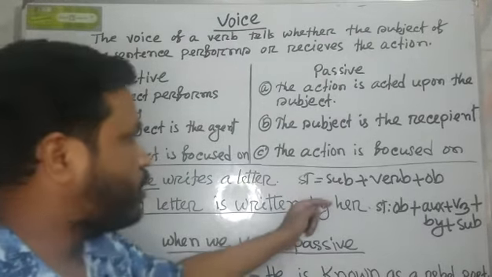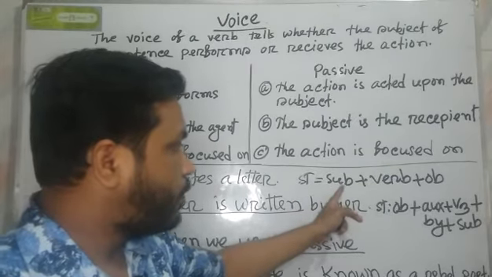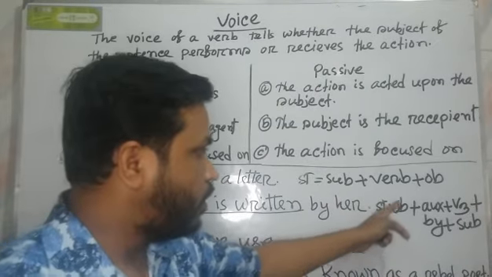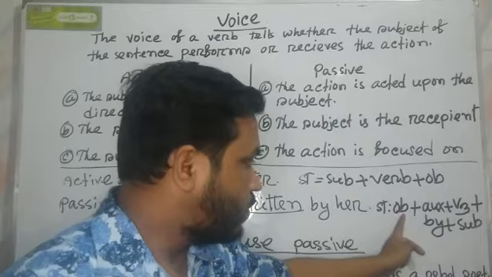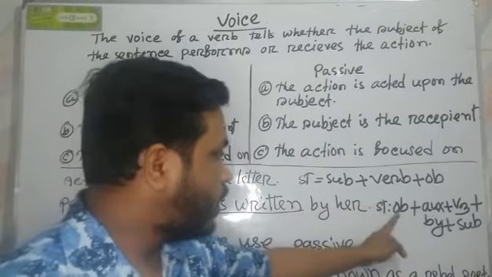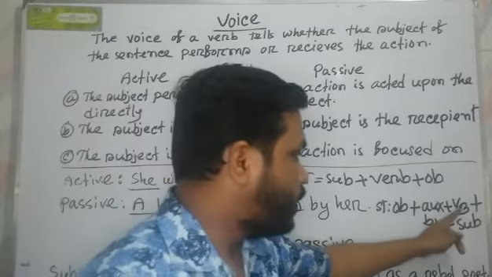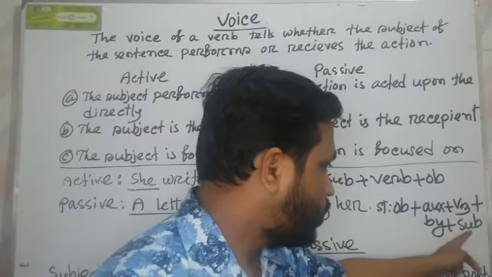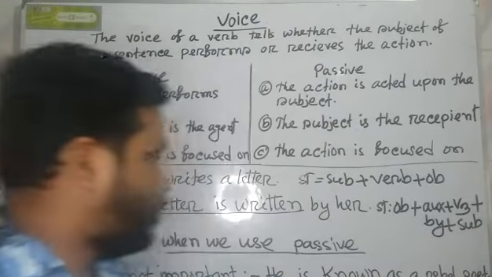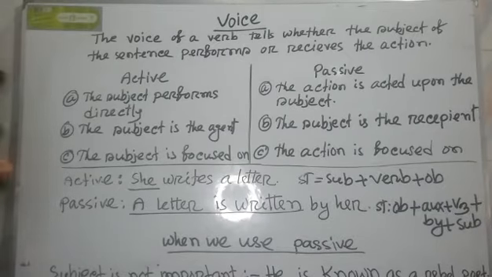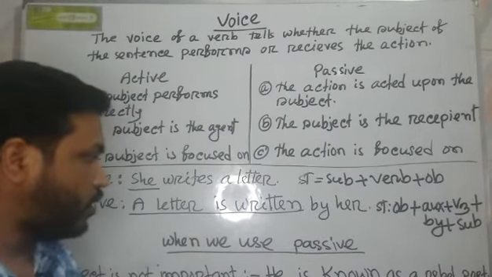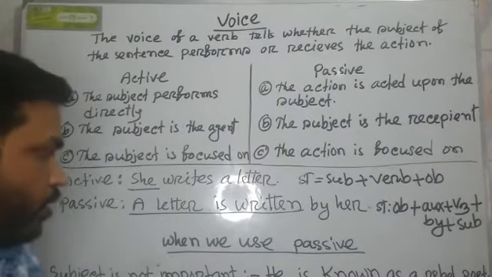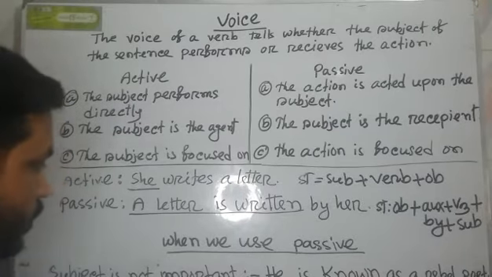The structure of active voice is normally subject plus verb plus object. But when we change into passive, at first the object is placed at the beginning of the passive sentence, then the verb is used with an auxiliary verb, and then the subject is used with a preposition. We know in our daily activities we use a lot of active sentences, and we have already known about that.